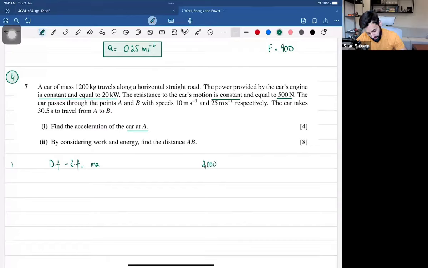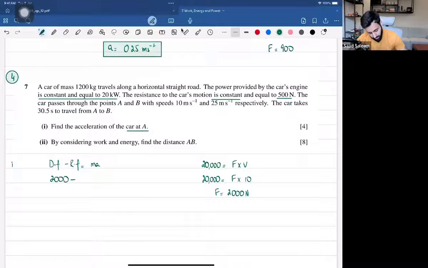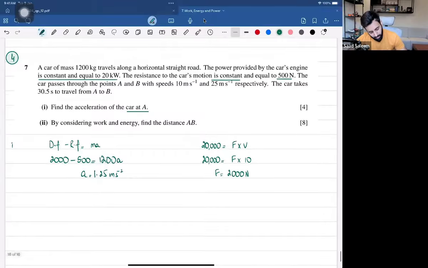So 20,000 is the power, which is equal to force times velocity. I've written 2,000 but I'm saying 20,000. The velocity we take will be the velocity at A, which is 10. So the driving force is equal to 2,000 newtons. So we have the driving force, 2,000 newtons, minus the resistive force, 500, is equal to 1,200, the mass, times a, the acceleration. Solving this, most of you have done it correctly, gives 1.25 meters per second squared. No biggie.